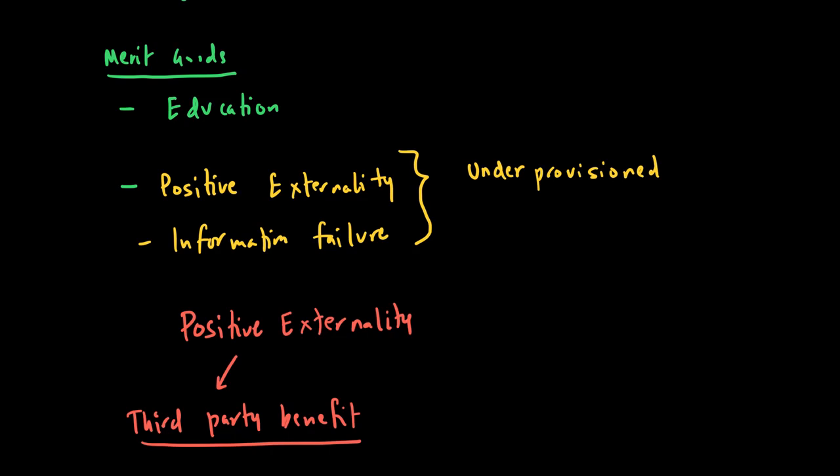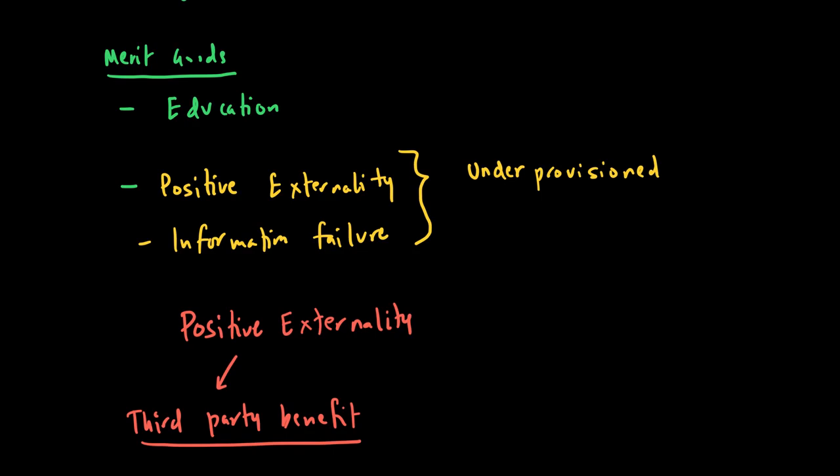For example, the school and the consumer, which is the student, benefit from education. But because the student is consuming that education, society also benefits in terms of a more productive resource, because now you're more educated. The society benefits because there is better decision making, more responsible individuals, higher income, and so on.